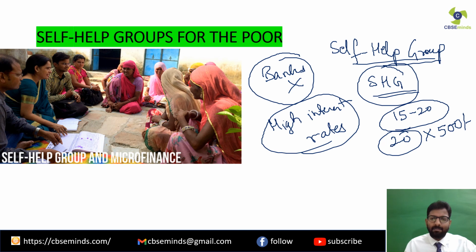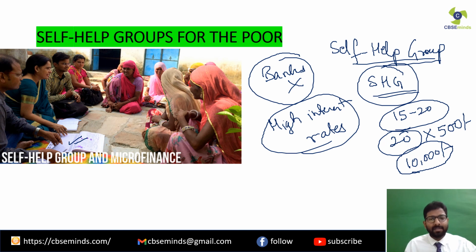Clear? So every month they are getting how much amount of money? 500 into 20, that is equal to 10,000 rupees. Clear? Now this 10,000 which has been collected every month, it is given to one of the members who require it. Clear? So every month the members come in, they meet, as you can see in this picture. Clear? They also maintain the accounts, or you can say they have got the books of account. Clear? They maintain it over there. Now these people, they all will give their share, that is rupees 500 in this case. Clear?